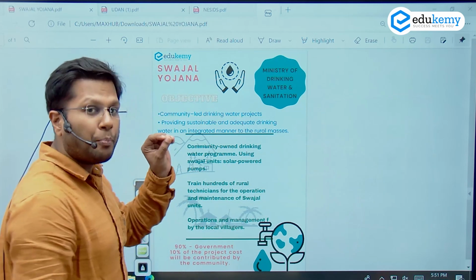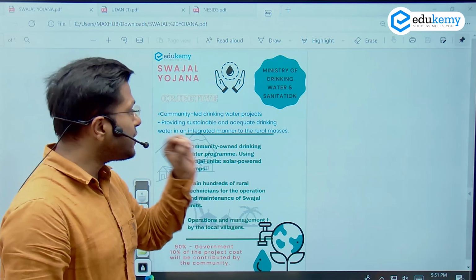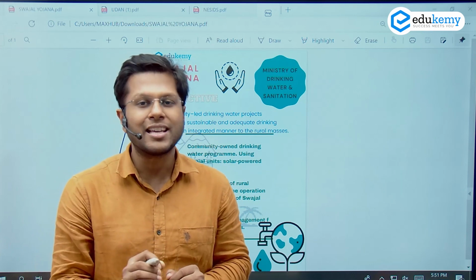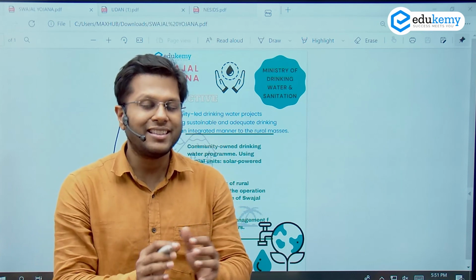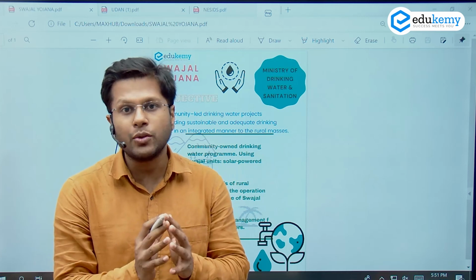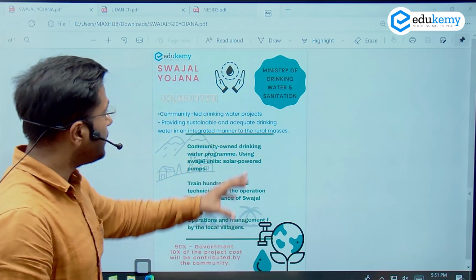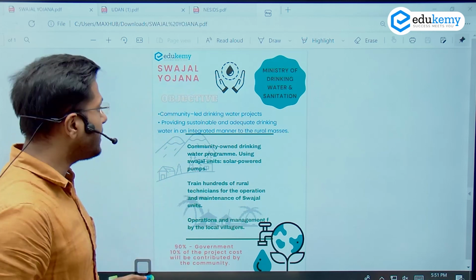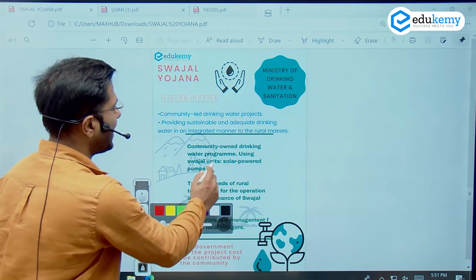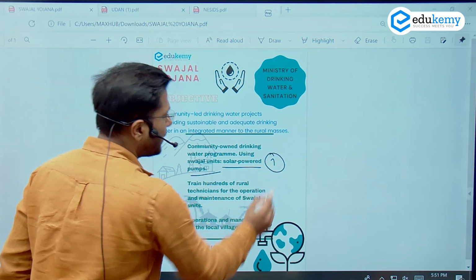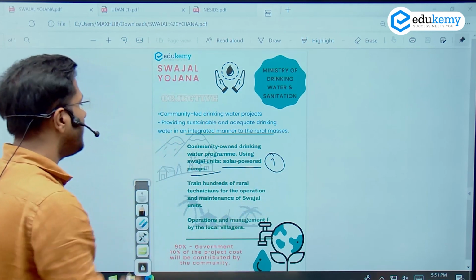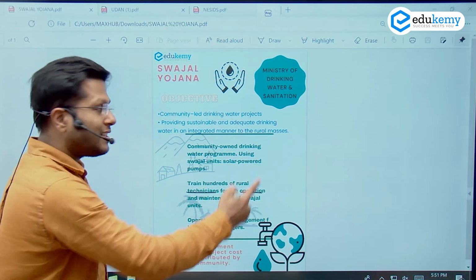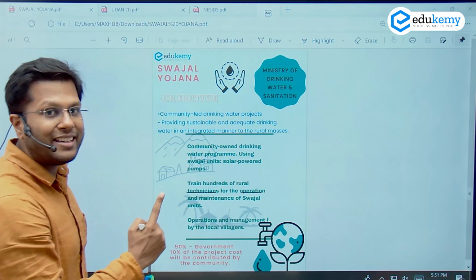Now, this is an important welfare activity for the females, specifically females. Why? Because the research itself suggests that many females could not pursue education because they had to indulge in the important activity of fetching water for their family. And therefore, the women themselves can be made participants of this kind of initiative. They have been, right? So this community-led drinking water program is solar-powered, using solar-powered pumps. This is also using the services of women as important participants. So they will be technicians, and they will be trained to operate this program under a sustainable and integrated manner,